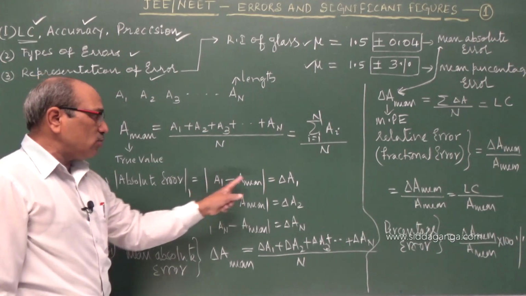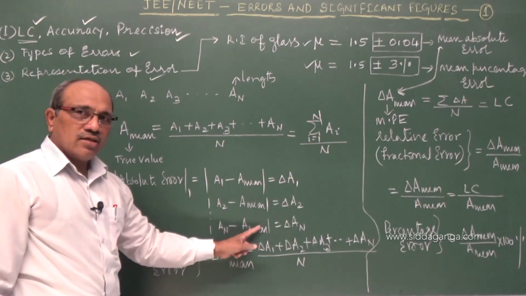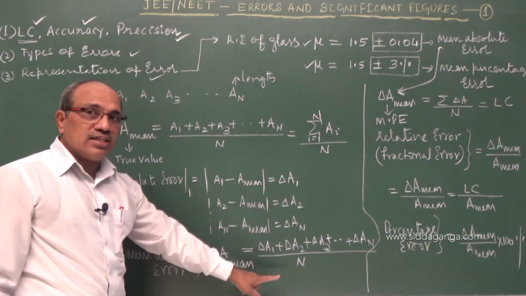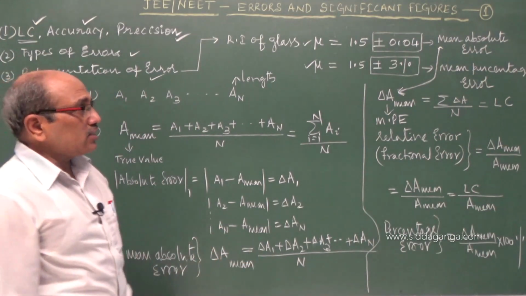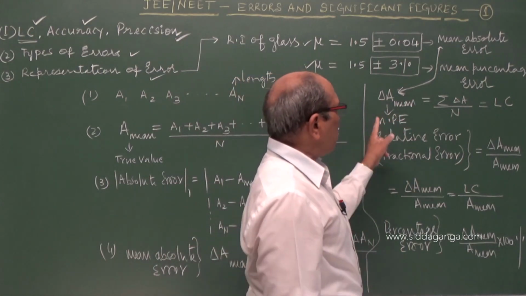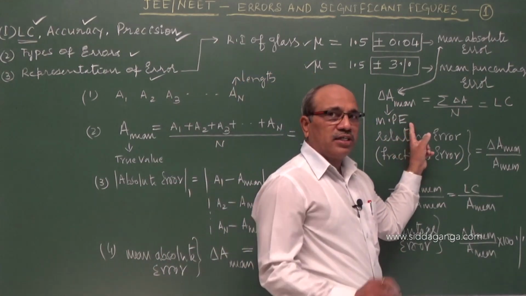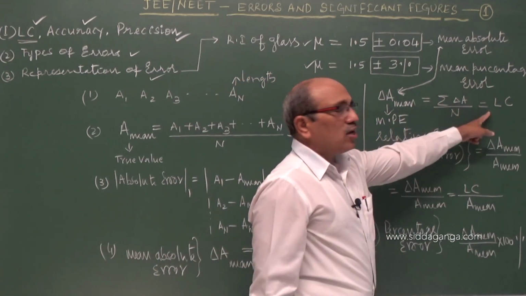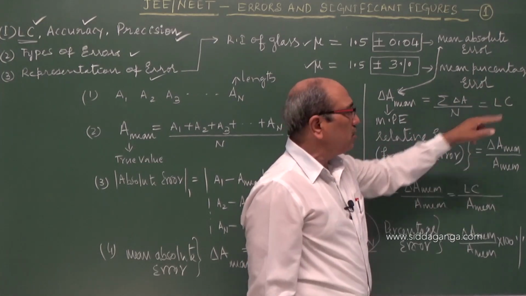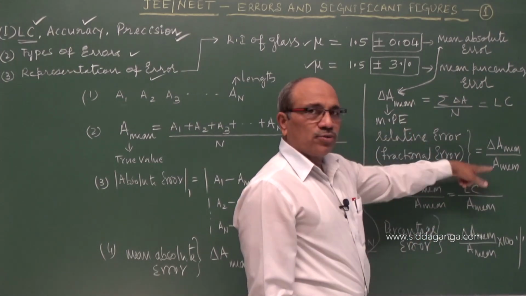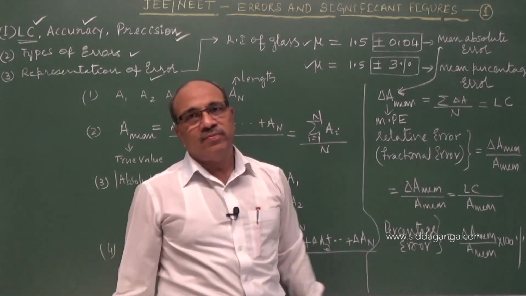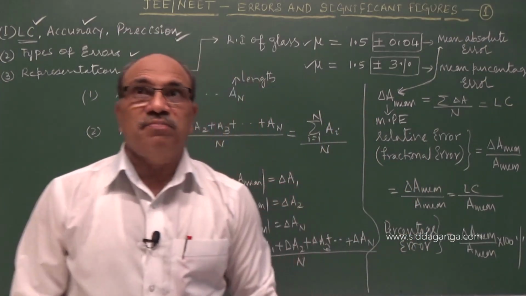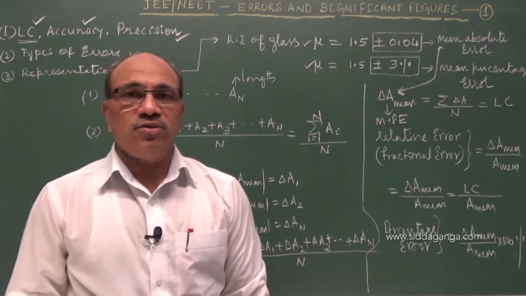The average of the errors committed in the measurement is called the mean absolute error. This is nothing but the maximum possible error that we commit, and in almost all cases it equals the least count. Divided by true value, it gives the relative or fractional error. Multiplying by 100 gives you the percentage error. I think you have understood here.